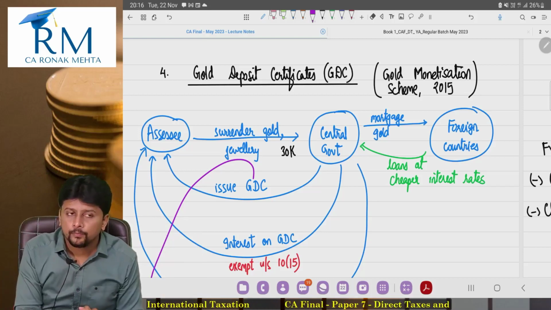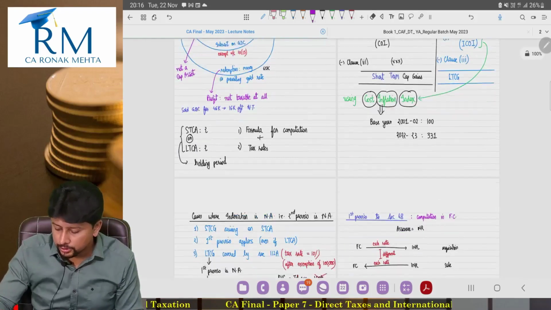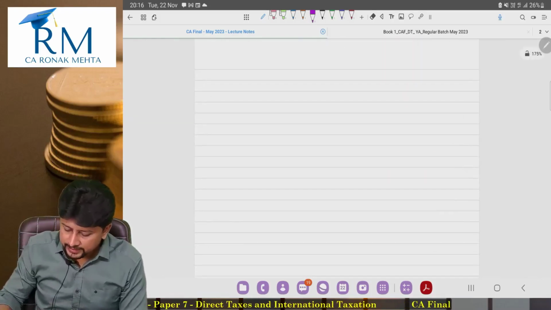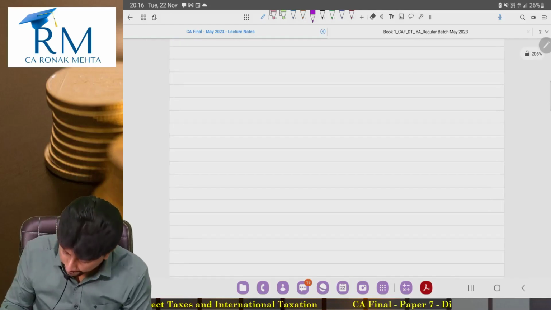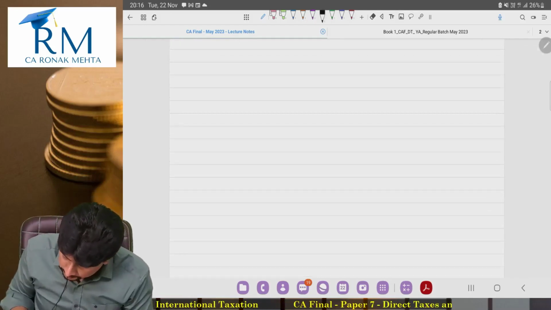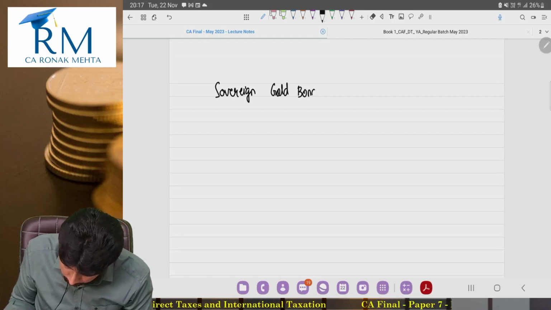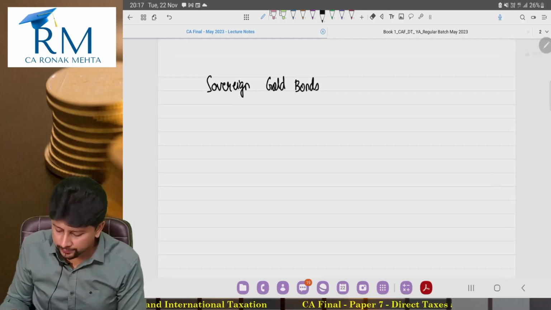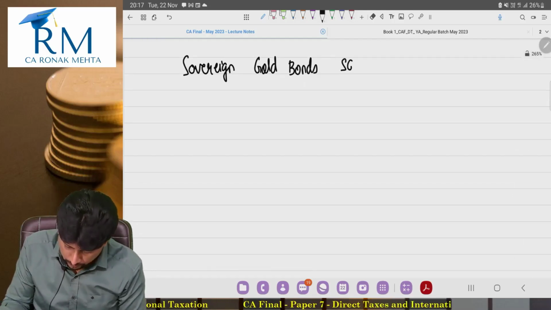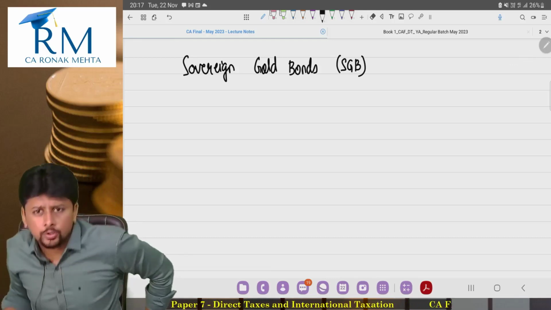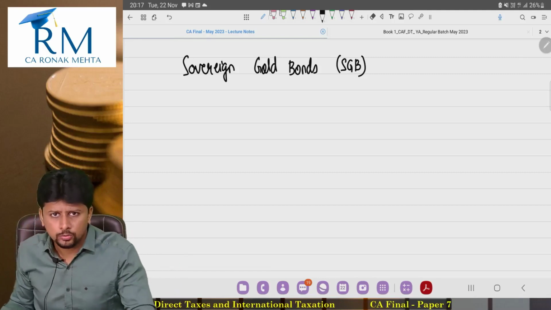Now, government came out with a solution to this. What solution? Government said, look, we introduce a concept called sovereign gold bonds. What do you have to do? Don't go to a jeweler and buy gold. Don't purchase gold biscuits, etc. Don't do that. Do one thing.